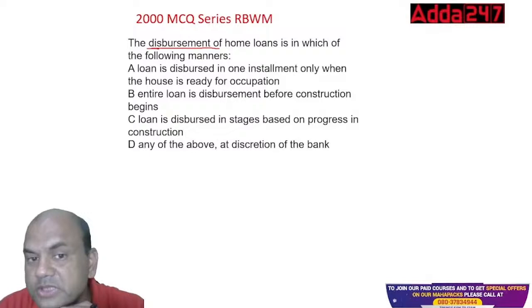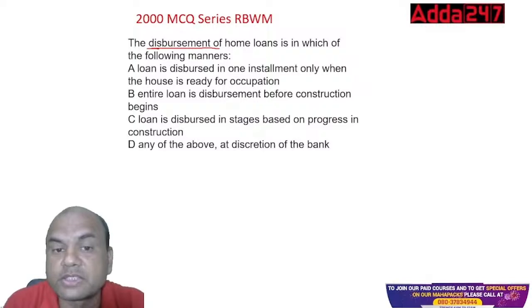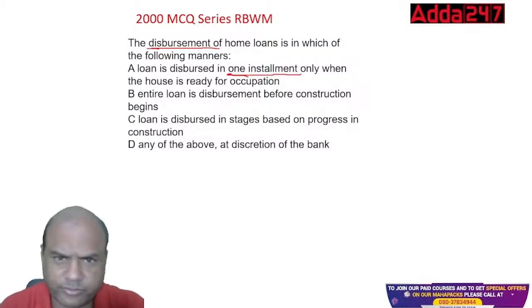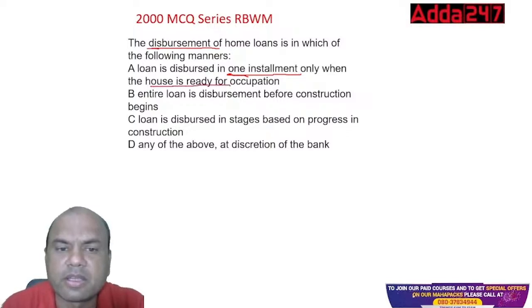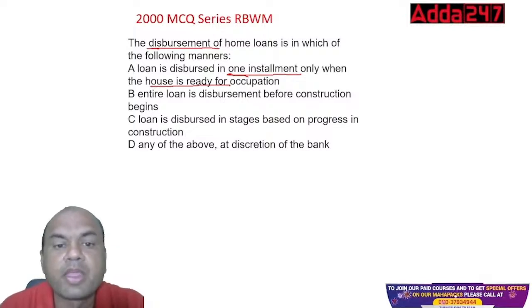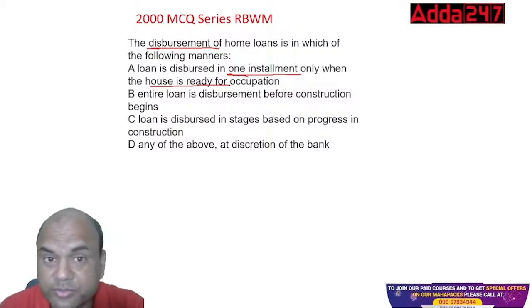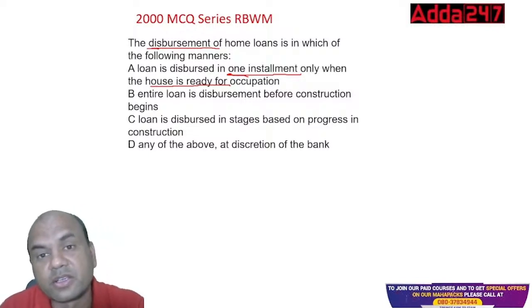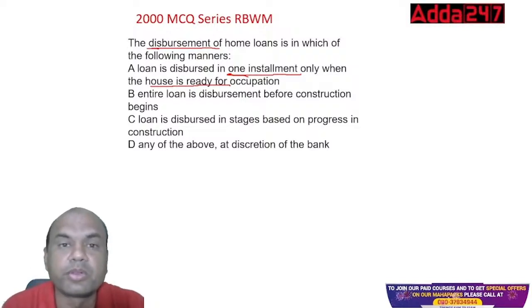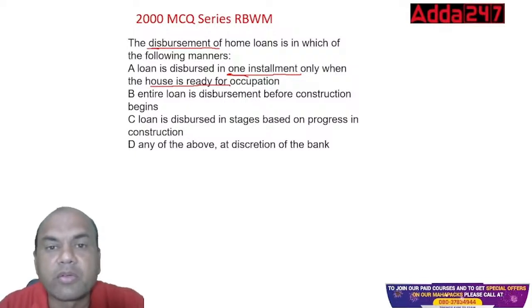A loan is disbursed in one installment only when the house is ready for occupation. Here, one installment when it is ready for occupation means if I am buying a second-hand flat, isn't it? If I am buying a second-hand flat, then the house is ready for occupation, right? So at that time, will the home loan be disbursed in a single installment? Entire loan is disbursed before construction begins. Is it so? Before construction begins. Means somebody comes to you for a home loan and that person says, sir, ma'am, whatever, I want a home loan.